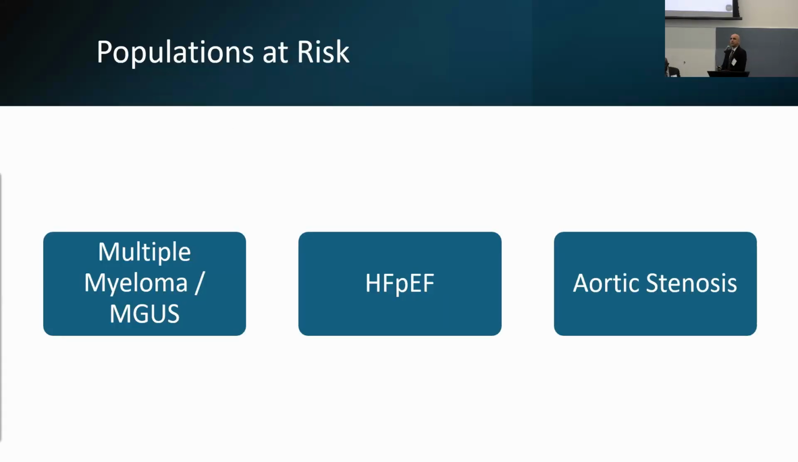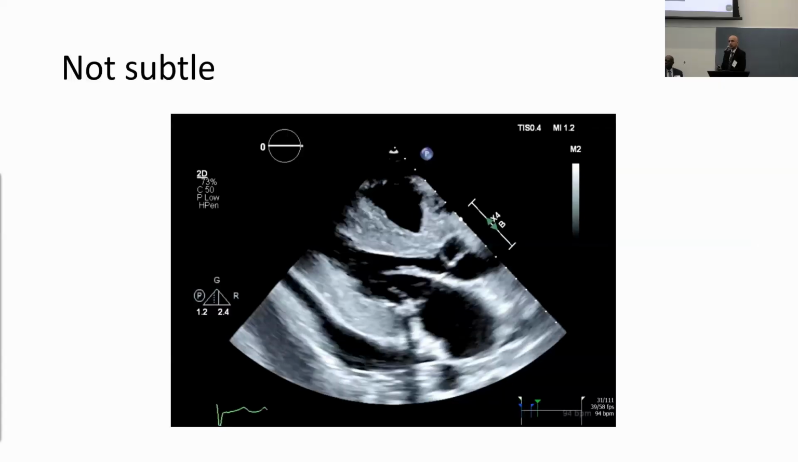Again, talking about those populations that are at risk, as readers in an echo lab, we always look at what's the reason that this echo was ordered as we read it. So if the reason was HFpEF or aortic stenosis, we should have some concern for ATTR, and we should be thinking about that as we read the echo. And when it comes to myeloma, I'm thinking about AL in about 15% of those patients.